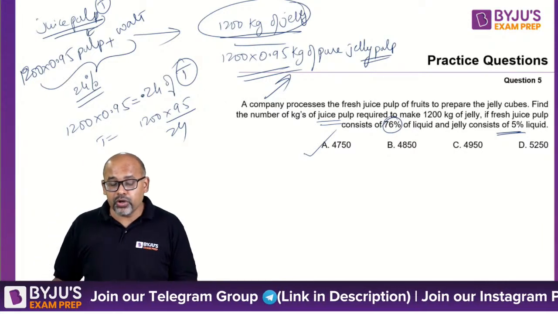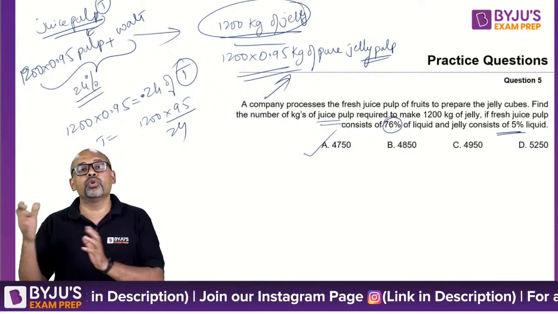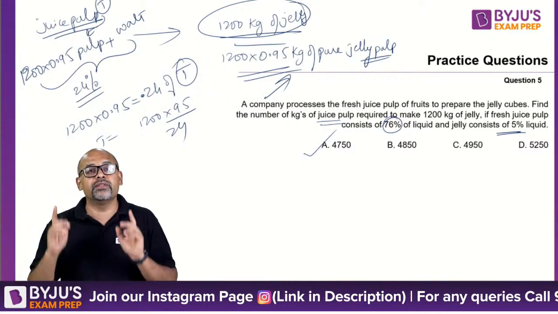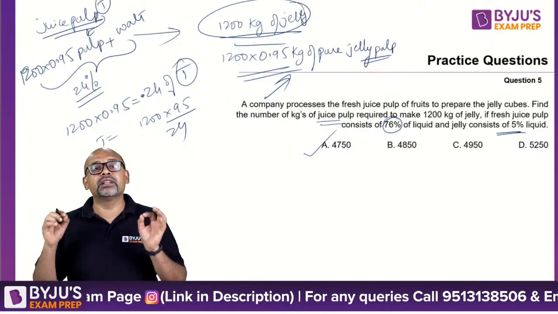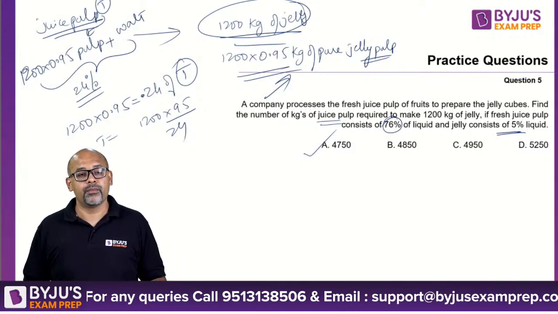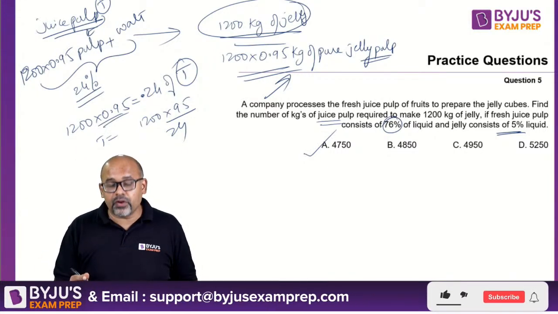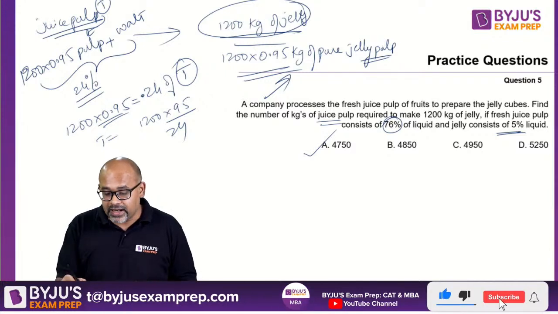Okay, in this kind of question, they'll give you a pre-evaporation, post-evaporation scenario. The logic is only one thing: the pulp does not get evaporated. It's only the water which is getting out. So you don't have to calculate 95% of 1200. Leave it aside. They will get cancelled in the final calculation.